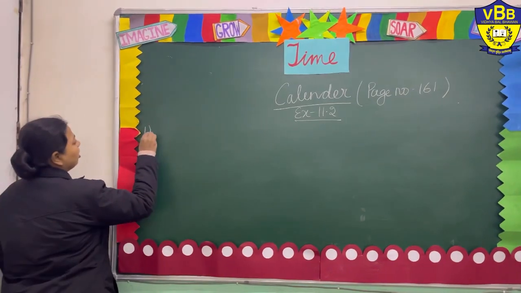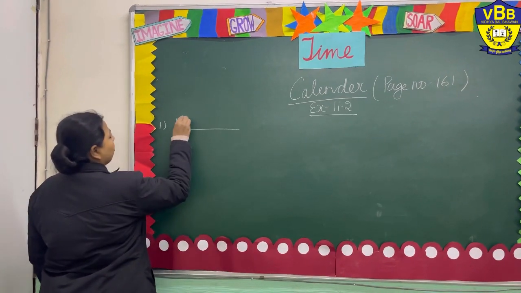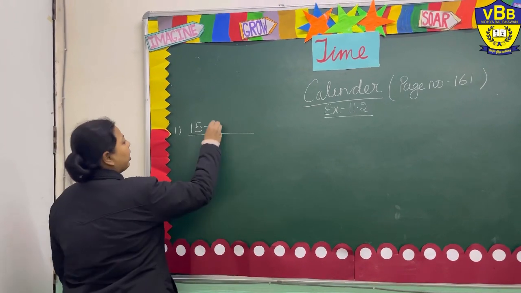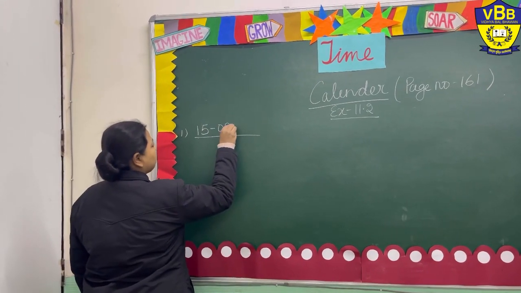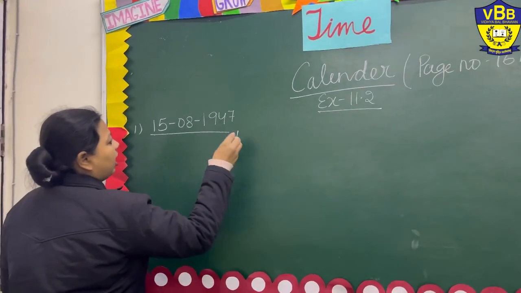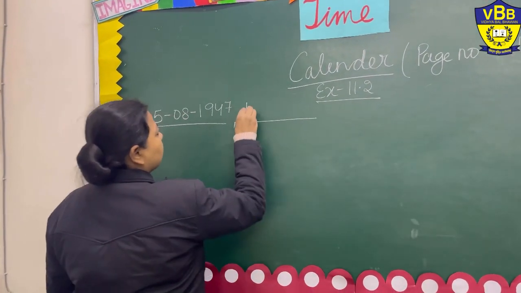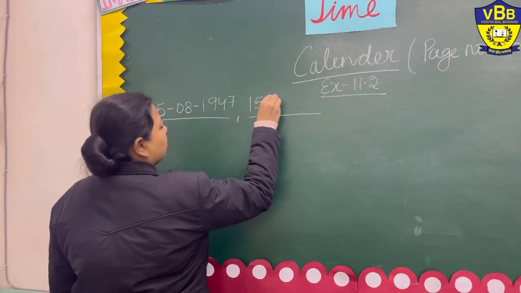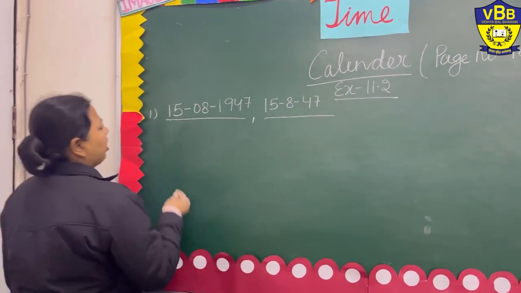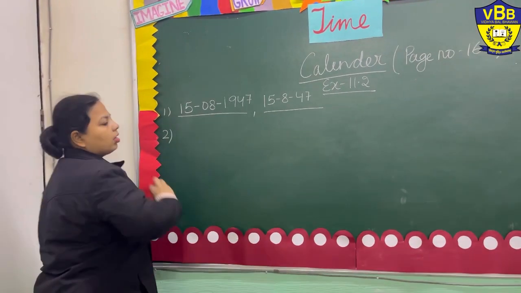So how will I write it? In the first blank, I will write it as 15, or you can put a dash, or you can write down this way. 1947. And the other one I can write is like this. Okay, these are the two ways.